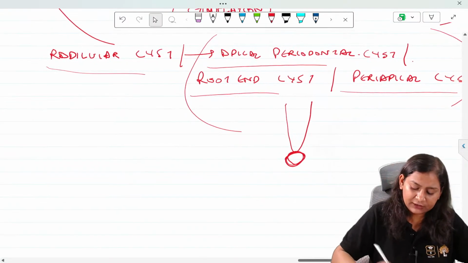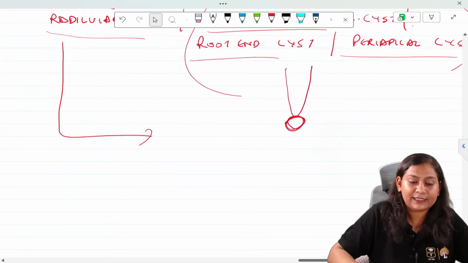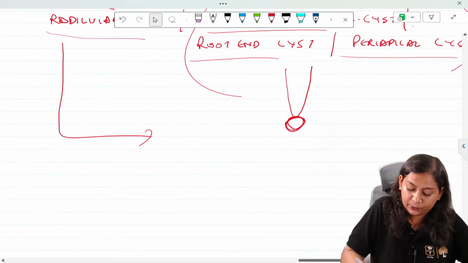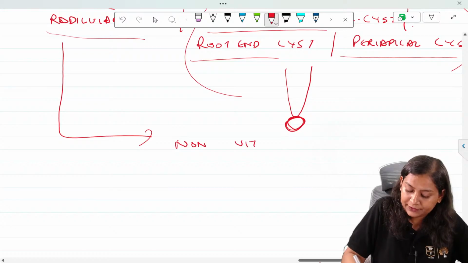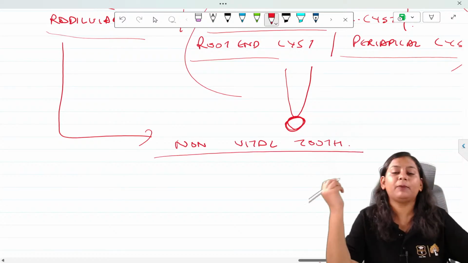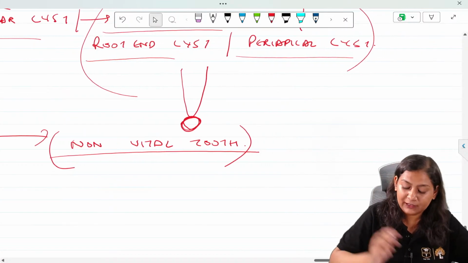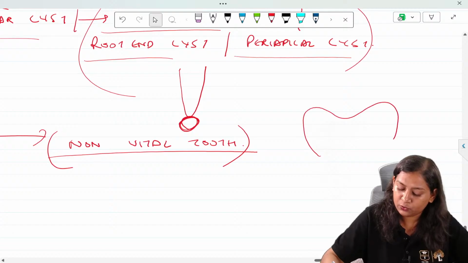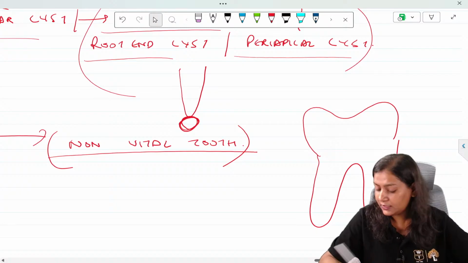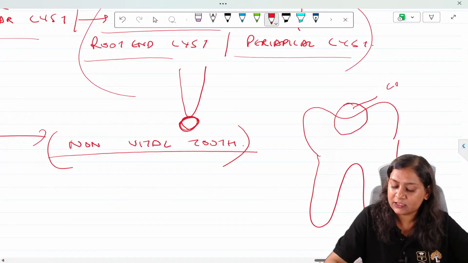Okay. Now this radicular cyst, it is always associated with a non-vital tooth. If you will remember the pathogenesis, inflammation. Now, how has the tooth become non-vital? So, if this is your tooth, let's say this is a molar, and there is caries.